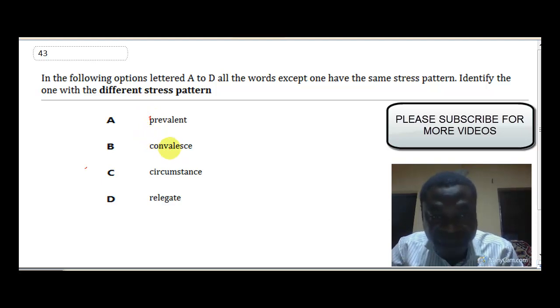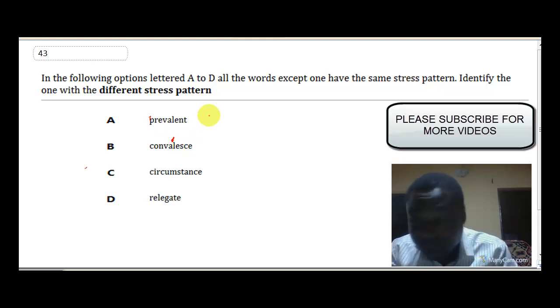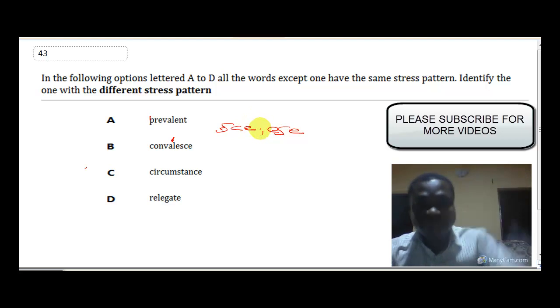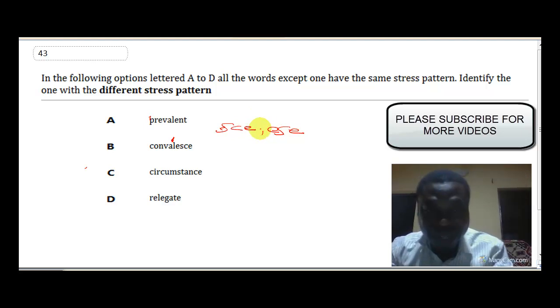Convalesce. From my pronunciation, the primary stress falls on the last syllable, which is the third syllable. Please take note. One of the rules is that when a word ends with SCE or ESE, the primary stress is likely to fall on the last syllable. Convalesce is one of the examples.